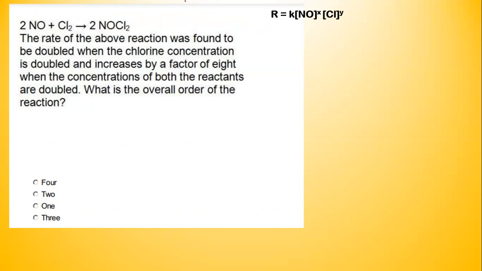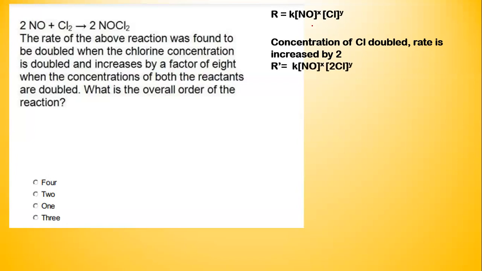So the rate can be written as rate constant into the concentration of NO raised to X. So this X is the order of this reaction with respect to the concentration of NO, and Y is the order of this reaction with respect to the concentration of chlorine. So now we'll take a look at each of the sentences given here. First the sentence given here is the concentration of chlorine is doubled, the rate is increased by 2. So what we are going to do is we'll change the equation. So we'll write the new rate as K into NO raised to X and 2Cl raised to Y.